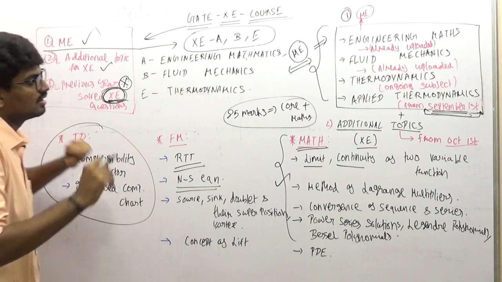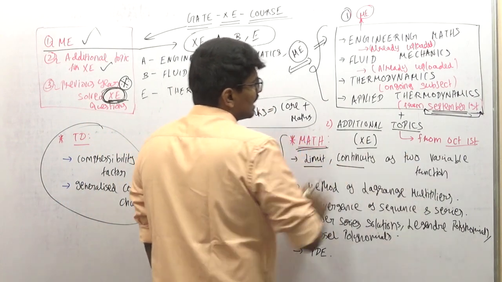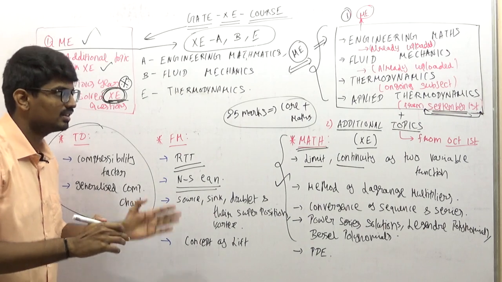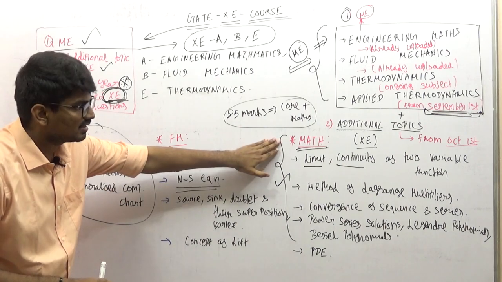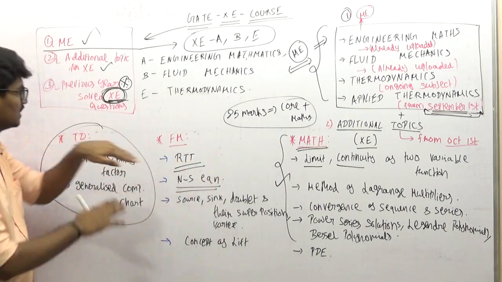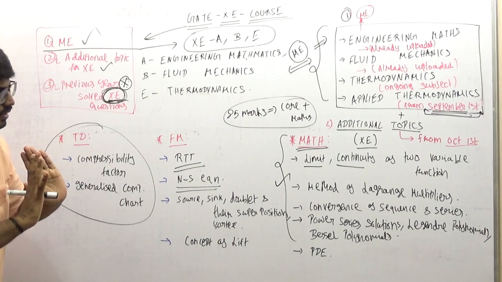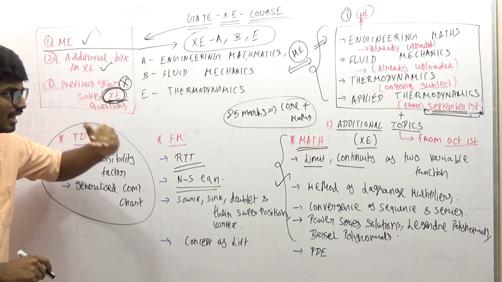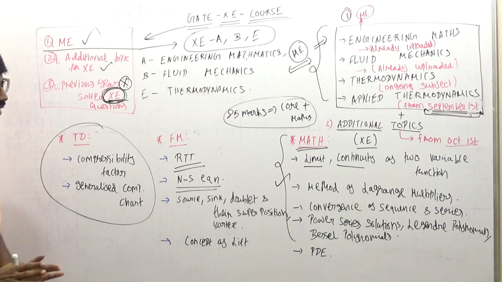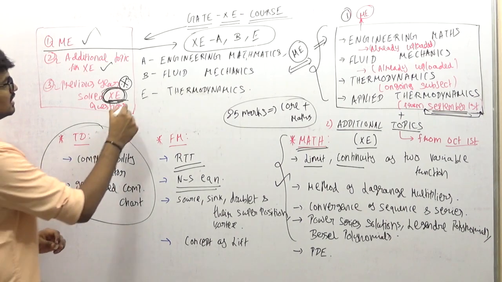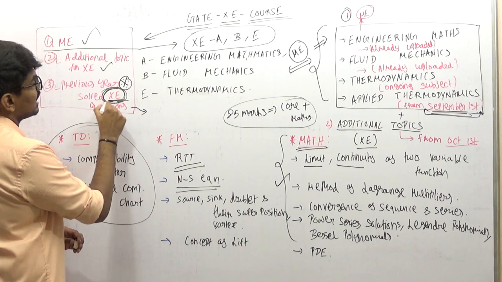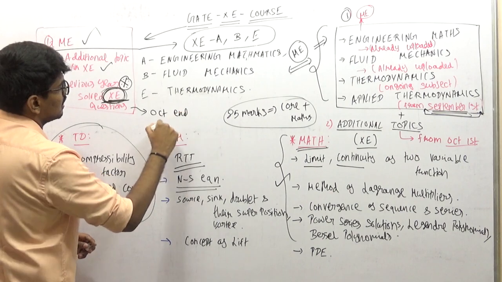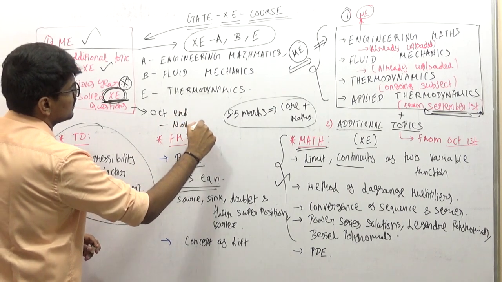Now next, October 1st week I am starting all the additional topics. I will be starting from Max only. So additional topics I will start from Max, then I will come for FM, then I will come for TD. These 3 will be completed in October. Then finally, previous year XC questions will be done from October end to November, like November 15th or something like that.